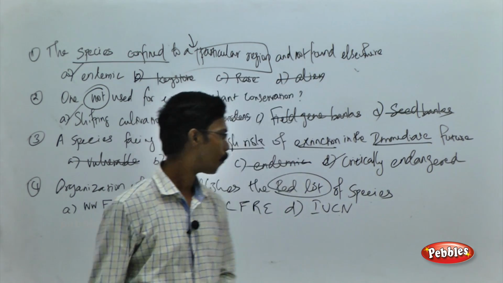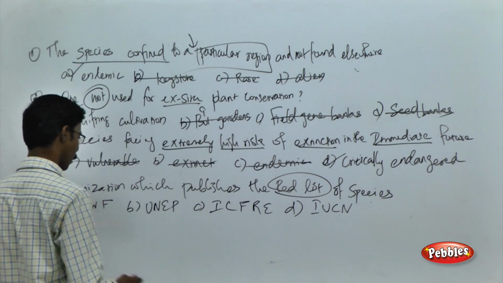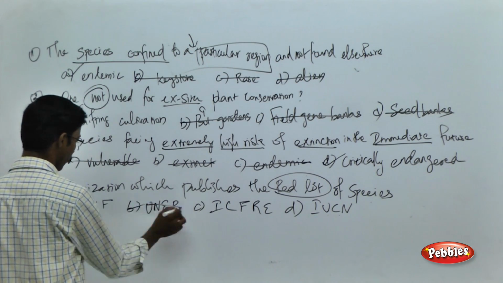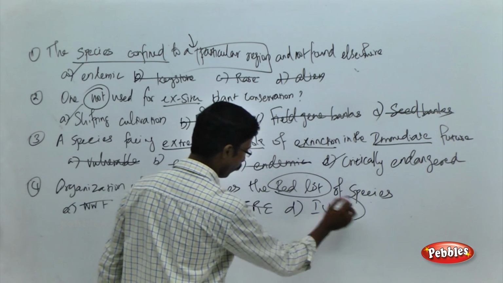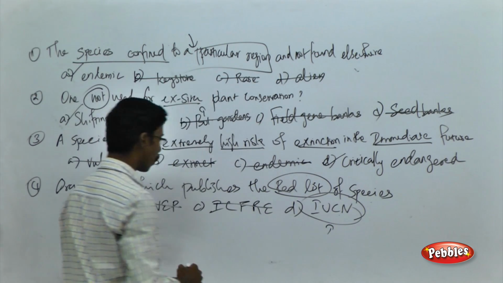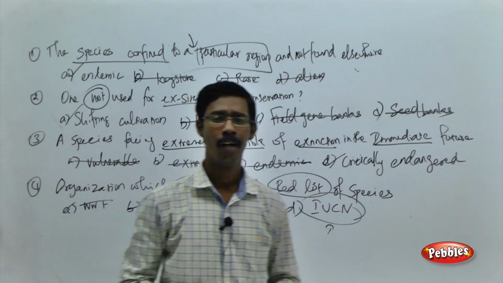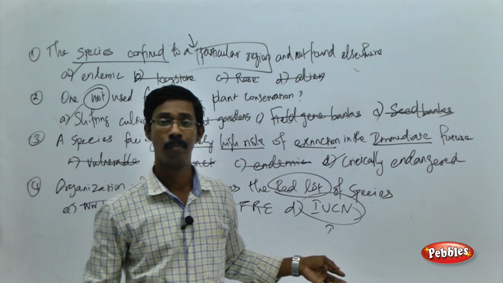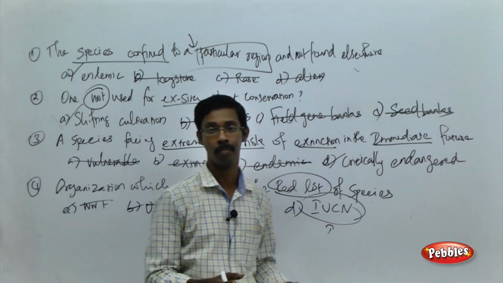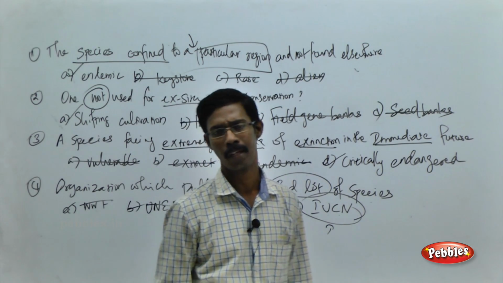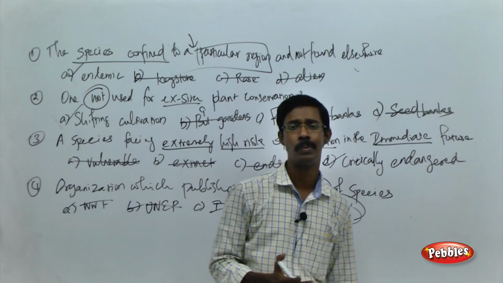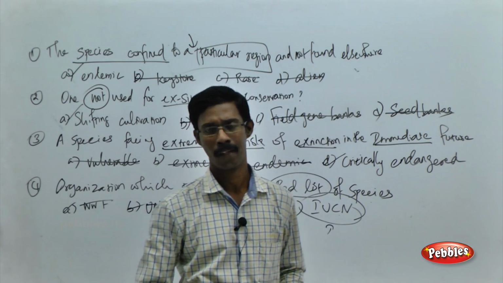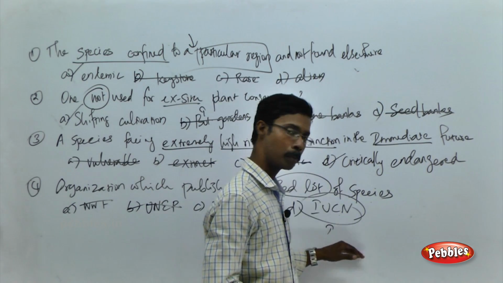Okay, that means about to extinct. So the choice over here, you can easily eliminate all the remaining. As I told you, the IUCN, as the group or organization, is going to release the particular red list. According to the list, as I told you in the previous sections, there are some 330-something vertebrates, 350-something invertebrates, and 97 plant species in the extinct category. Okay, and these are all the questions we can expect from the particular chapter.